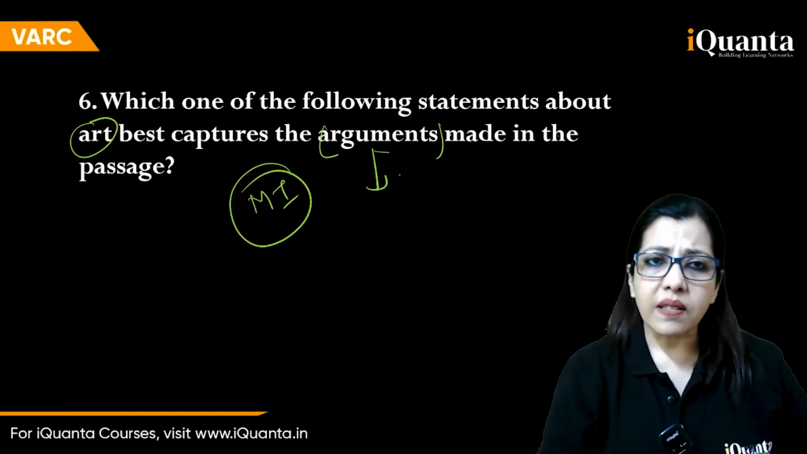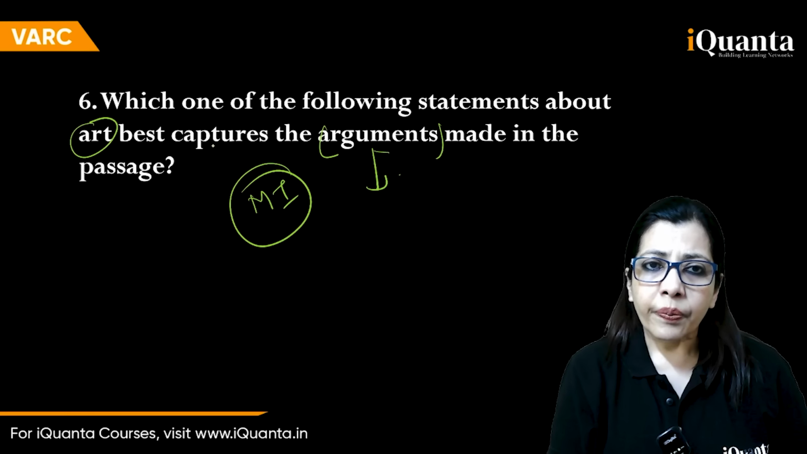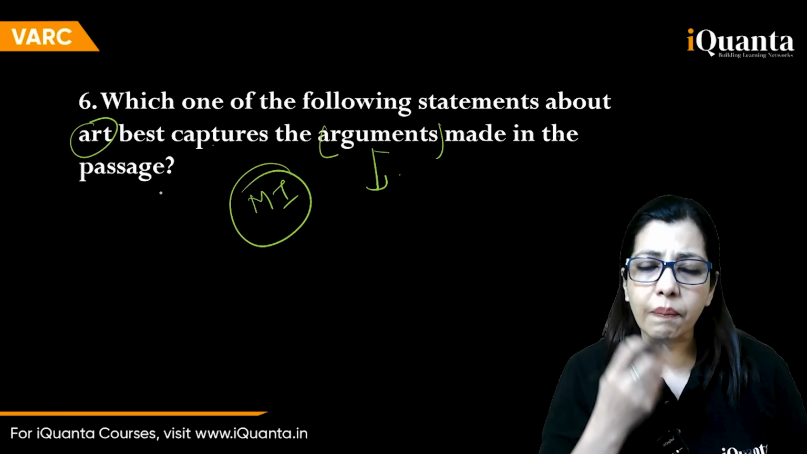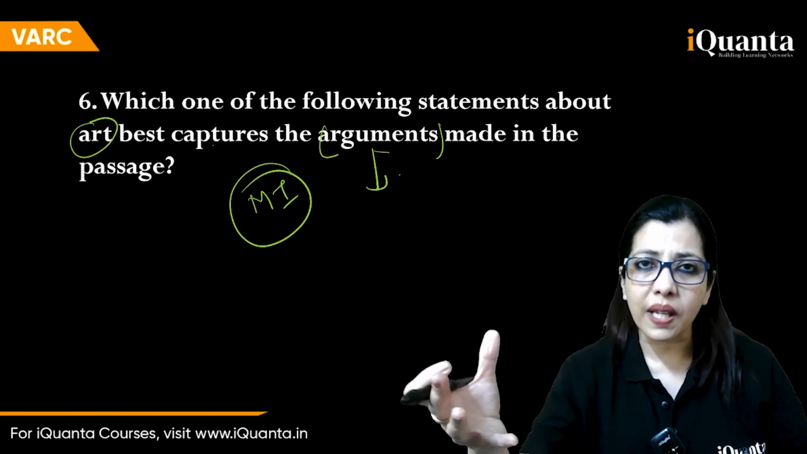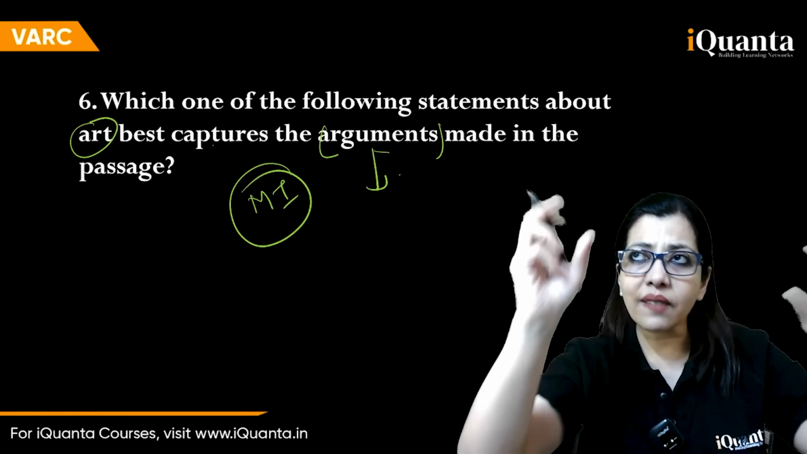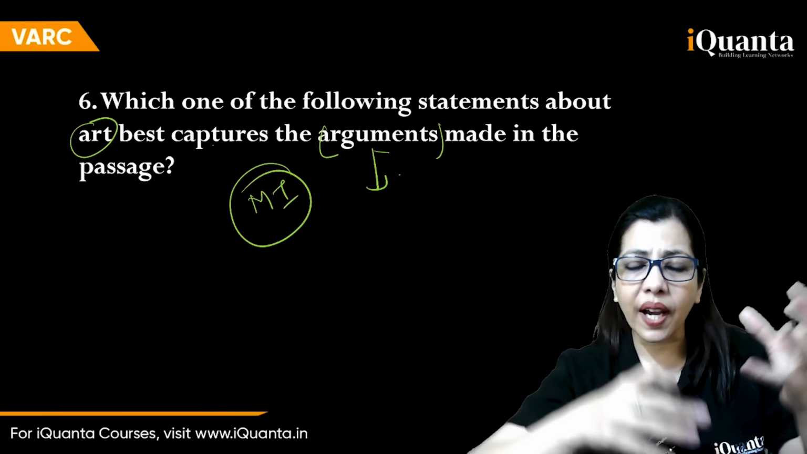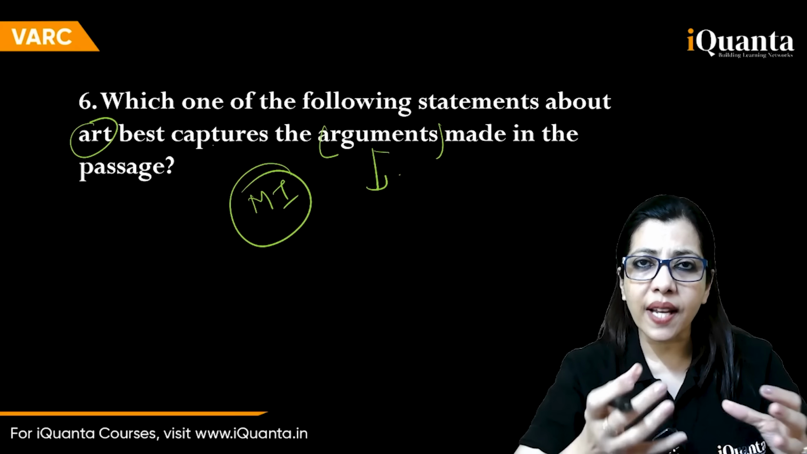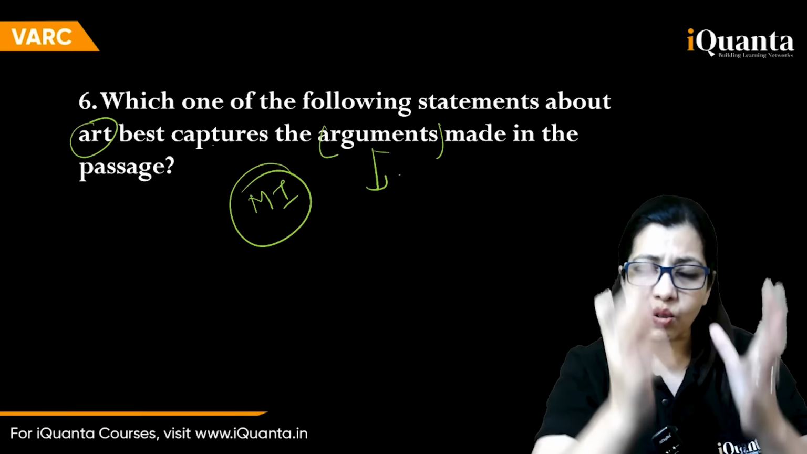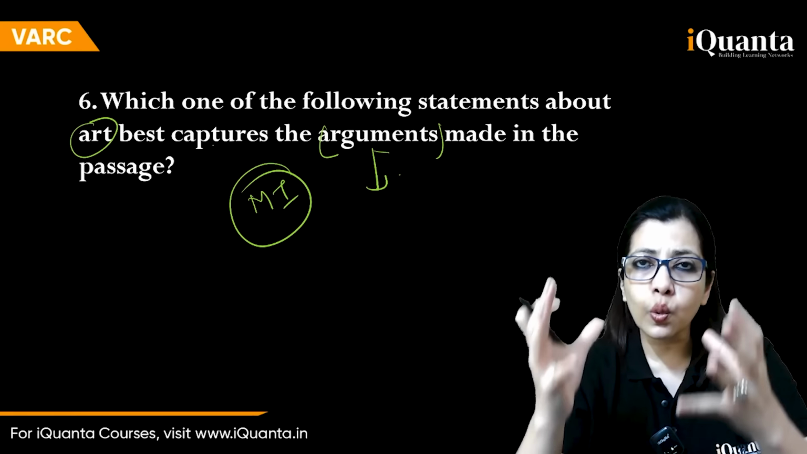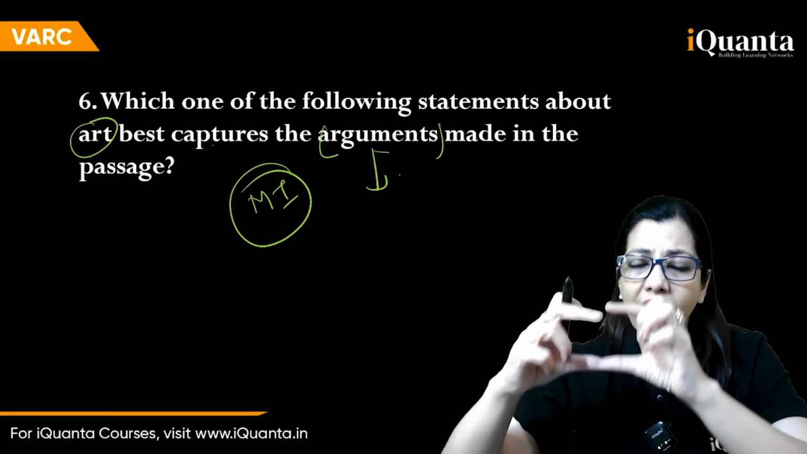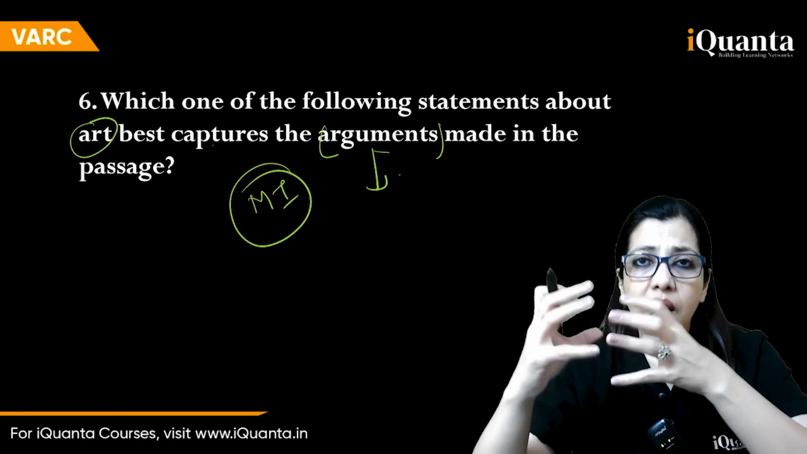See, in the whole passage, art is being discussed. Best captures the arguments made in the passage. In every paragraph, he's not going to come up with a different argument. So overall, he will give you examples, points, supporting points, weakening points, some kind of critique, etc. And then he's going to drive home a point. He's going to conclude something about art. That conclusion is the main idea.